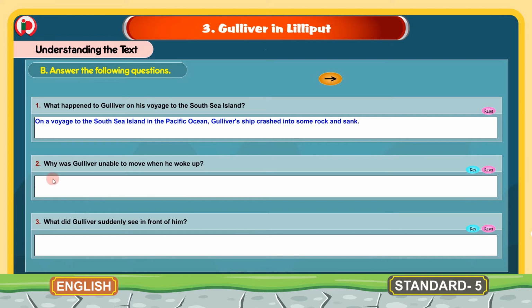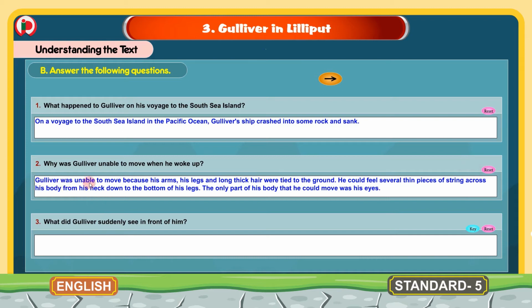The second question, why was Gulliver unable to move when he woke up? The answer for this question is, Gulliver was unable to move because his arms, his legs and long thick hair were tied to the ground. He could feel several thin pieces of string across his body from his neck down to the bottom of his legs. The only part of his body that he could move was his eyes. So this is the answer for the second question.